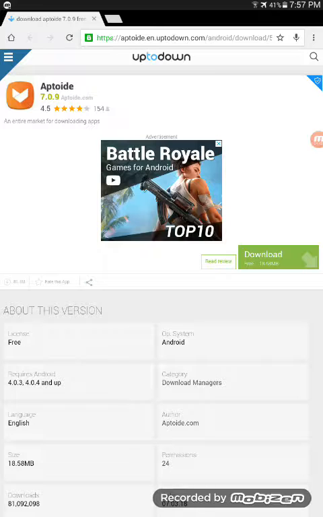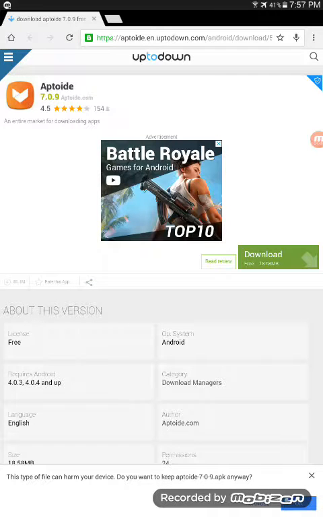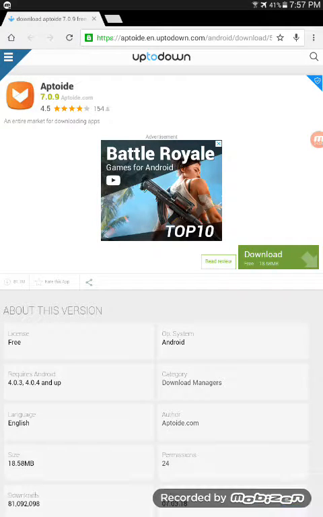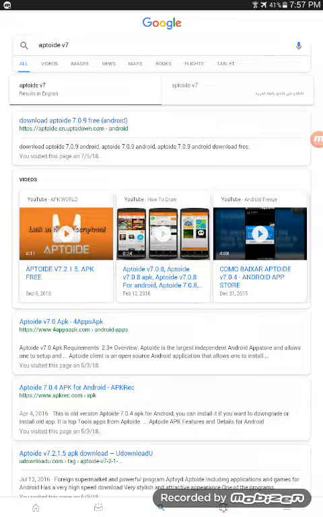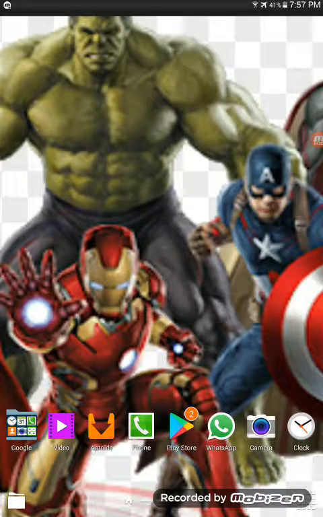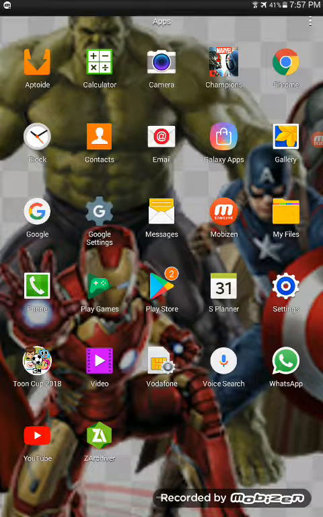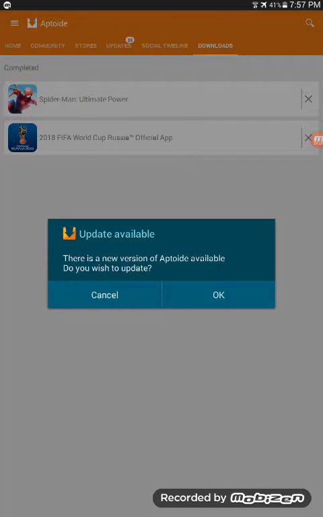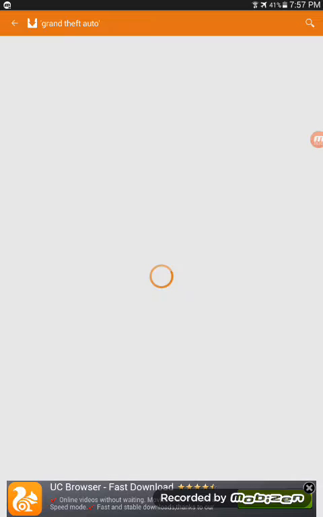You can just press download and press OK, but I wouldn't download it because I downloaded it before. Okay, then let's download the game and play Ben 10. No, thanks.